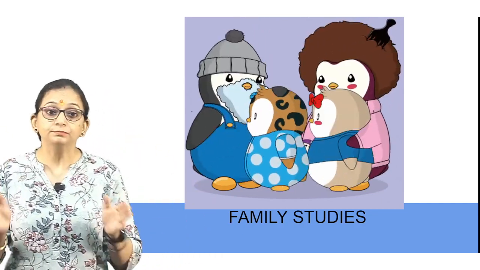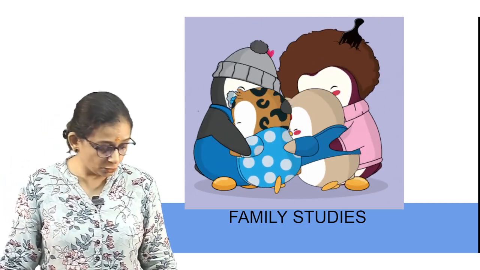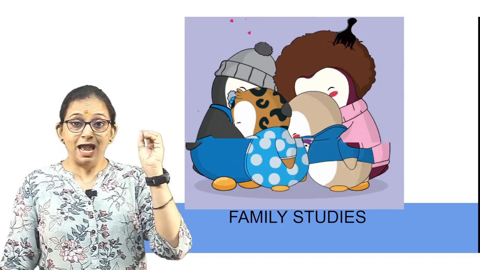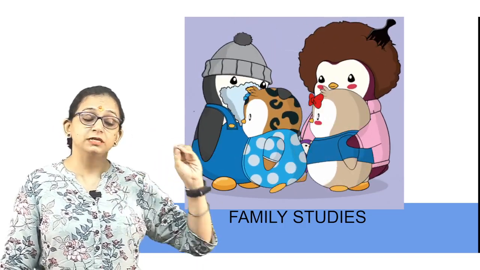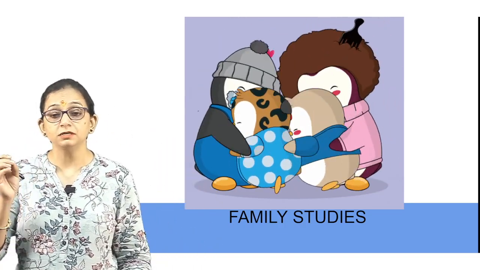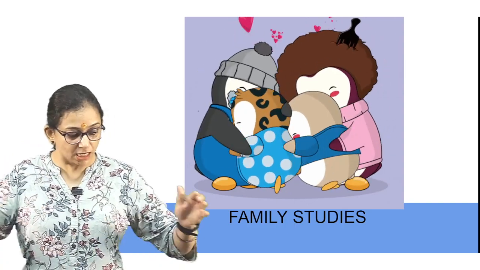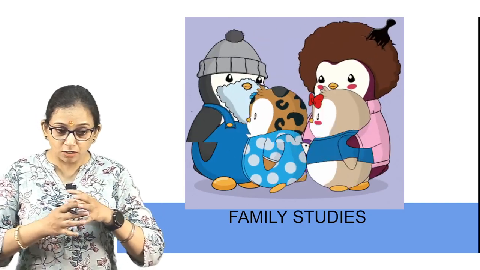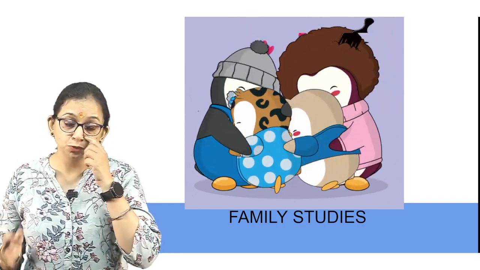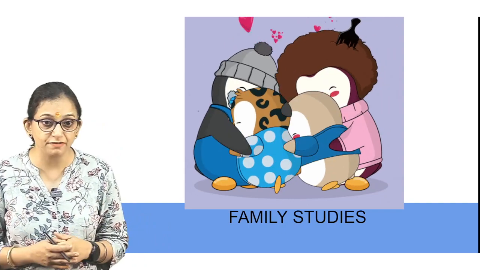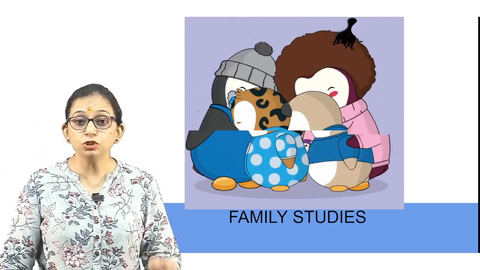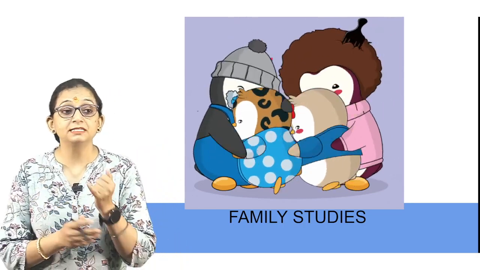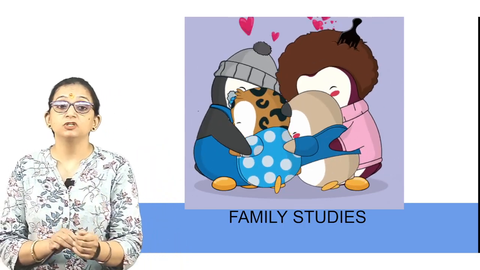Okay, so what do we say? A family is a group of all humans, and the family is the most important primary group because it is your closest environment in which you are growing up. That is your family. It is the simplest and the most elementary form of society.